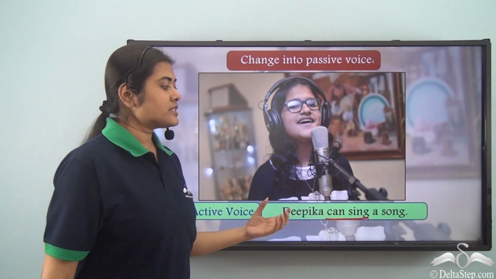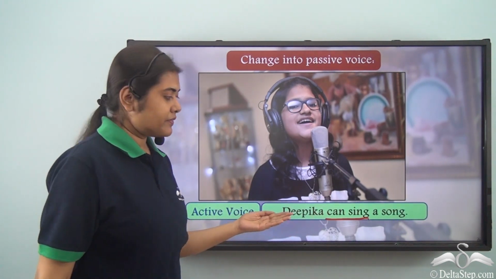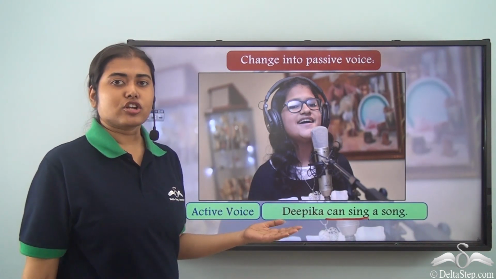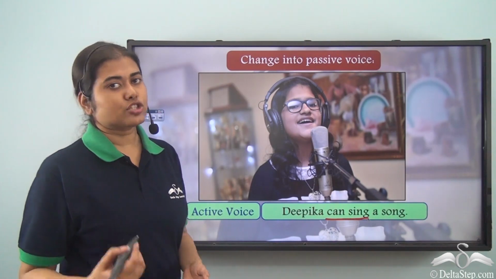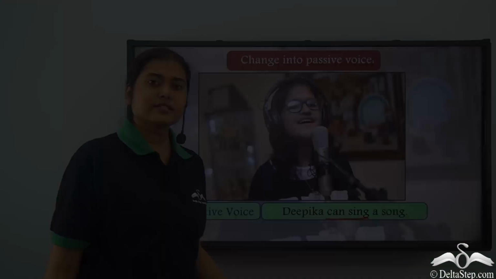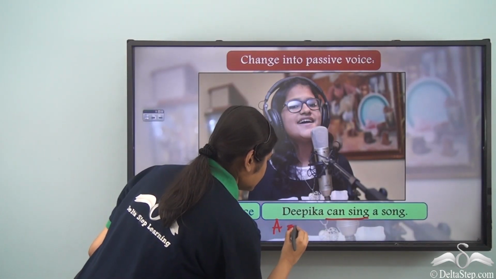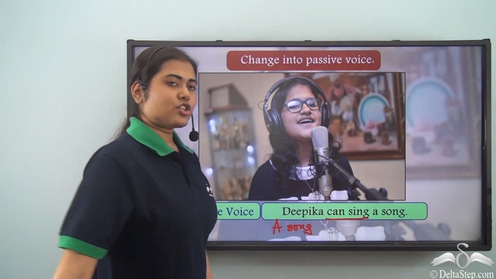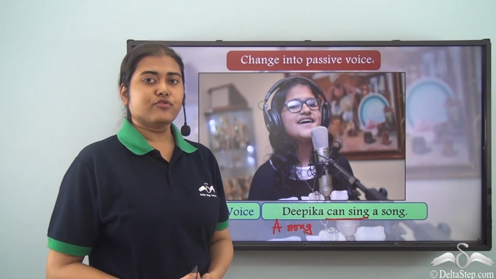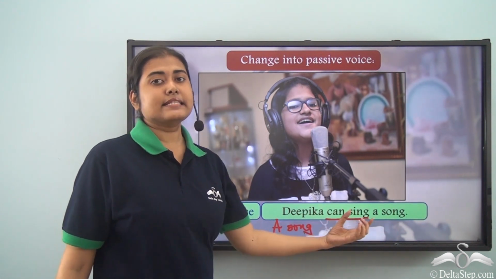Now, what is the object of this sentence? So, if we question, Deepika can sing what? My answer is a song. A song becomes the subject in the passive voice. So, first we write a song, then we need to form the verb. What should be the verb? Now, the verb here is can sing.